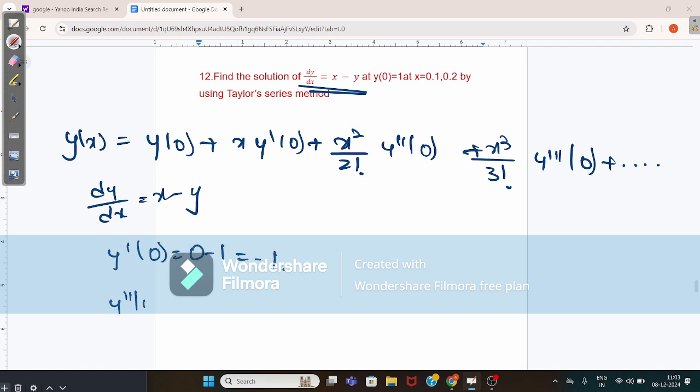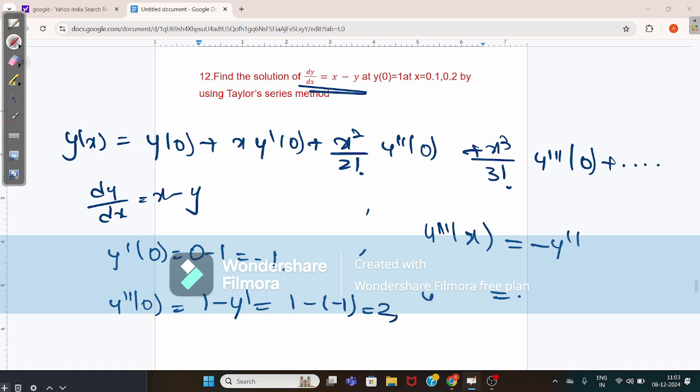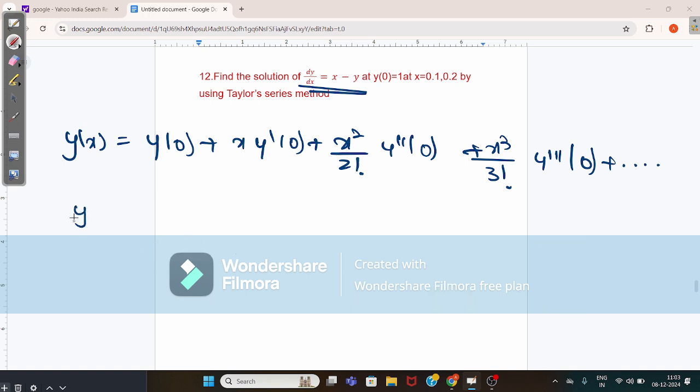Y double dash of 0 gives the value 1 minus y dash, that is 1 minus (minus 1), which gives the value 2. Y triple dash of x gives the value minus y double dash, so y triple dash of 0 gives the value minus 2. Y4 of x gives the value minus y triple dash, which is equal to minus of minus 2, which is equal to 2 here.